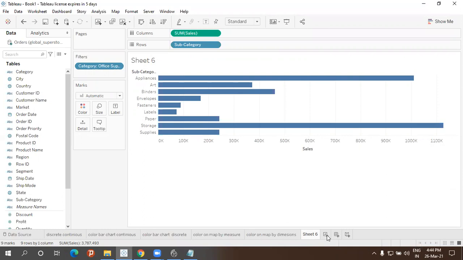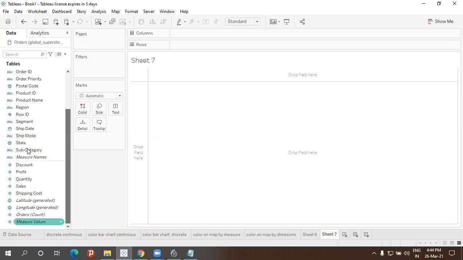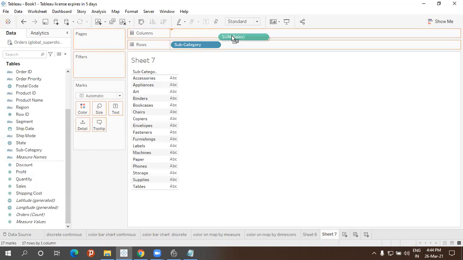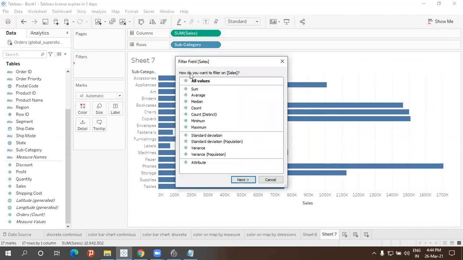The same thing I'm going to filter now based on measures or continuous. So now drag and drop subcategory into the rows, and then sum of sales into columns. Now if I want to filter based on sum of sales, I will drag and drop the sales into the filters, right? Let me drag and drop it into filters. Can you see I'm getting this automatically? How do you want to filter on the sales?